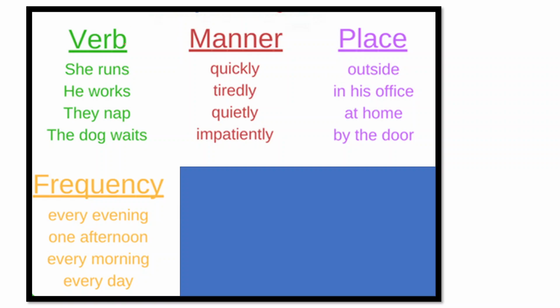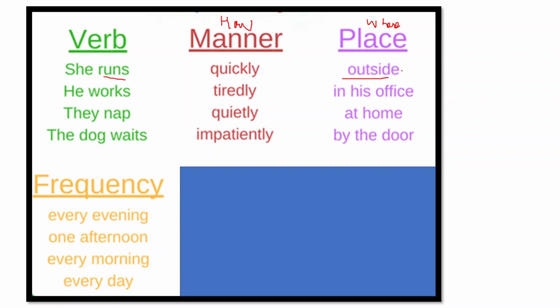Like see, she runs. So here the subject is she and the verb is runs. Now adverb of manner, as I told you, what will it tell us? How, how did she run. She runs quickly. Right? Adverb of place will tell us where, where she ran.